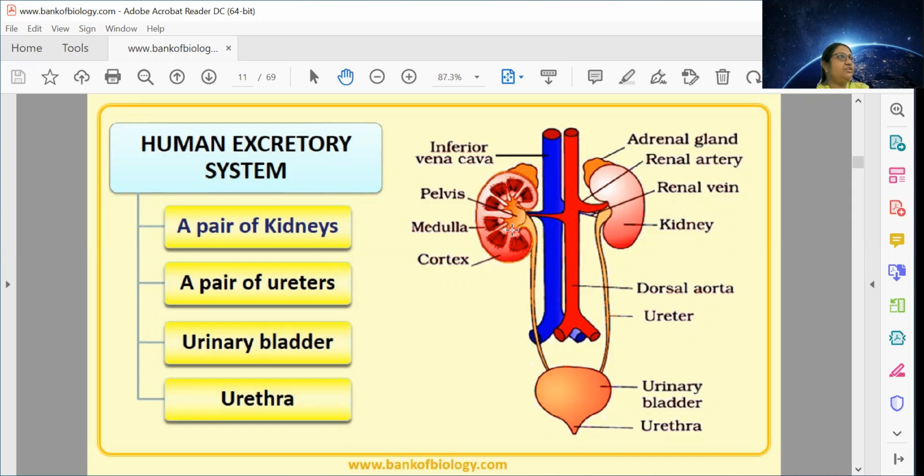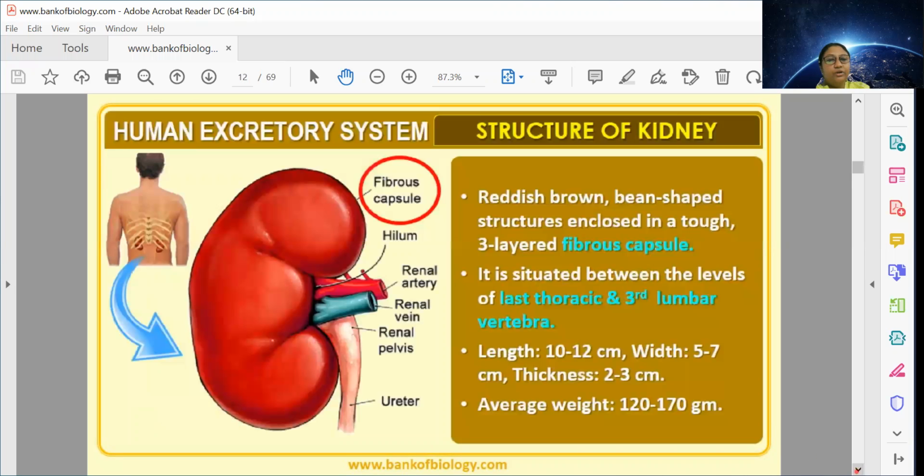These are the basic structures. But in biology, we need to look deep into all these structures and see how they look from inside. That we are going to see now. So we have a pair of kidneys. Many times it is observed that if the kidney of a person is damaged, we have one spare kidney. Out of 2, if we donate one to a person who is having an extremely serious medical condition, we can see that one kidney is enough for us to survive.